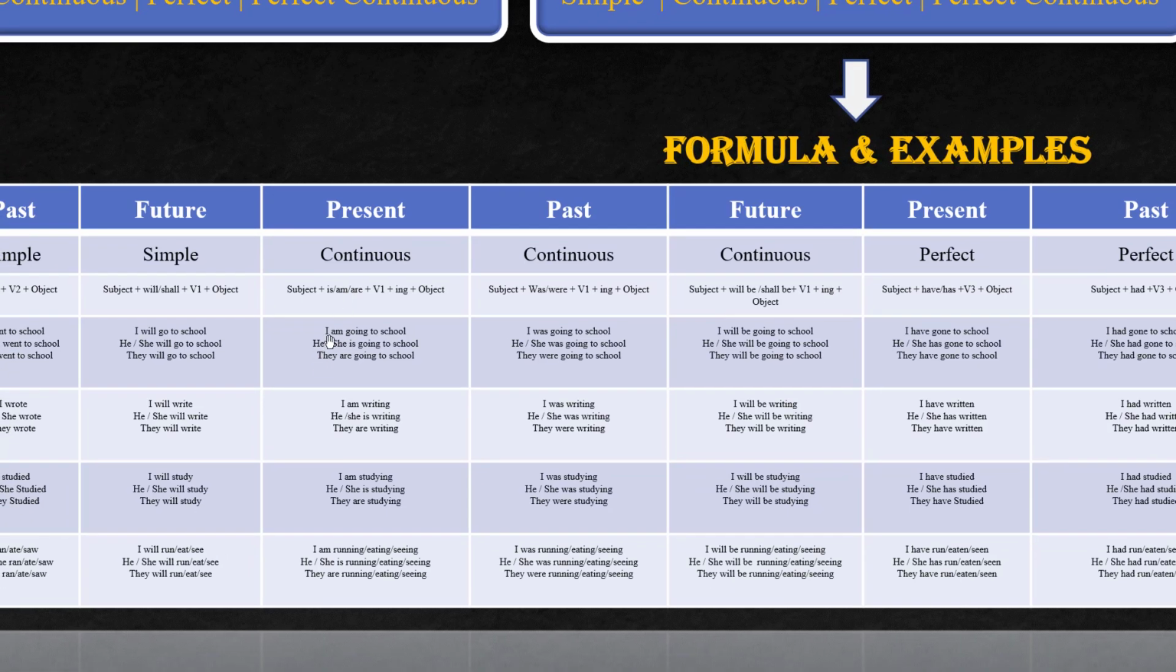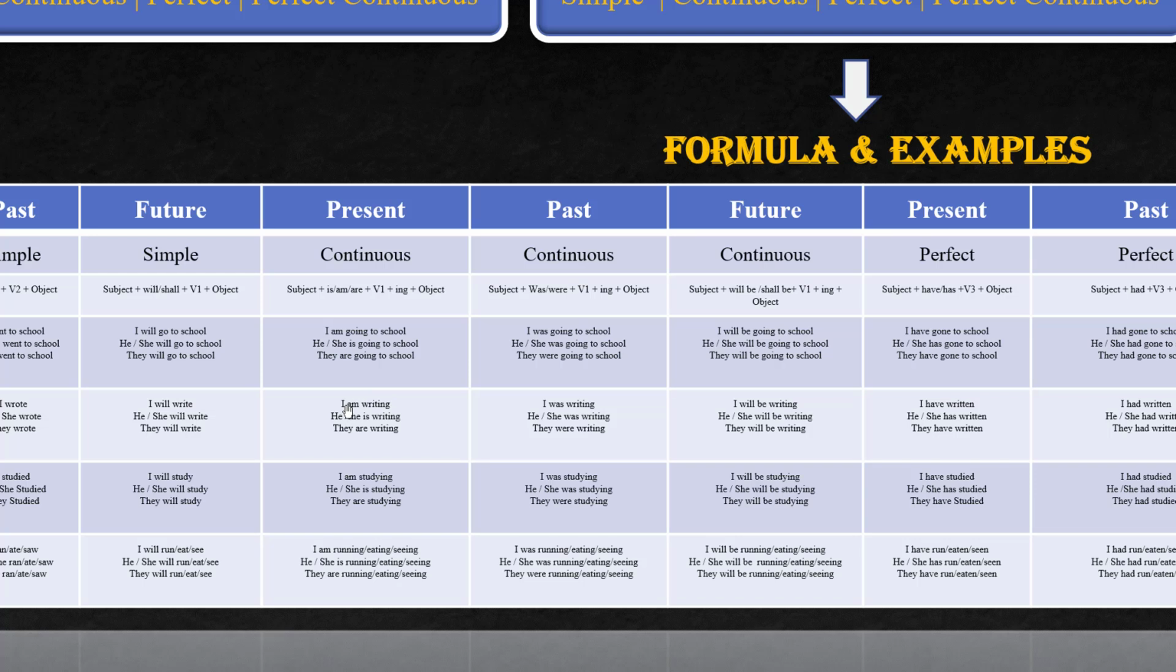Let's see now example. I go to school becomes I am going to school. Correct. She is going to school. They are, plural form, they are going to school. Past, I was going to school. He was going to school. They were going to school. Here, I will be going to school. They will be going to school.